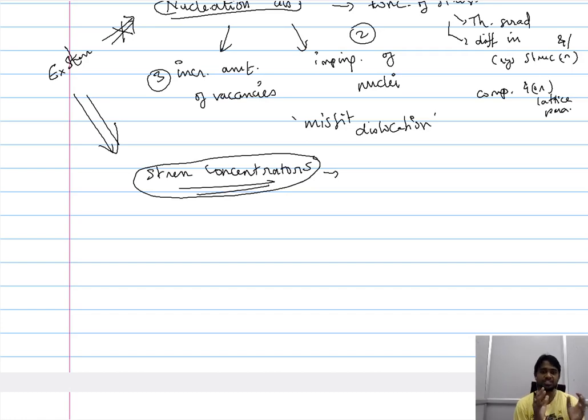In most cases, these could be grain boundaries, surfaces, and also precipitates. These features often disrupt the homogeneity of the system, and when you impose a stress, they ultimately act as the site for the nucleation of dislocation.